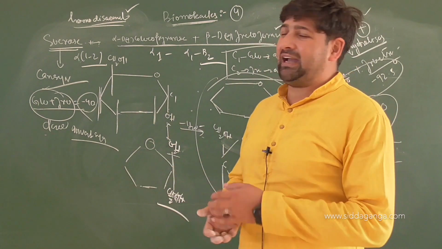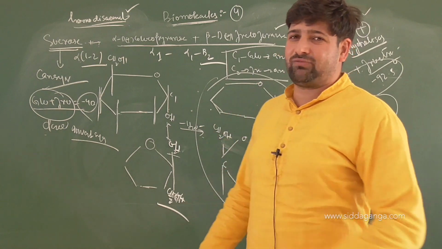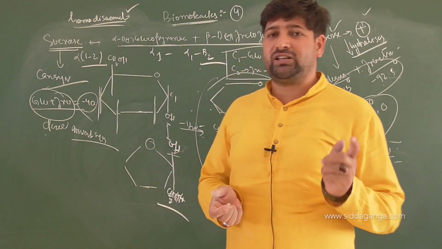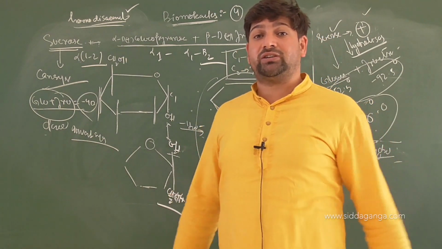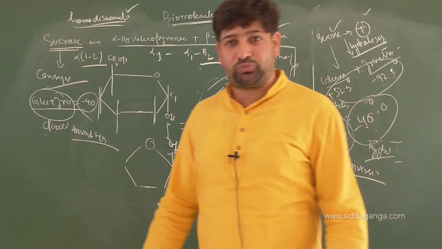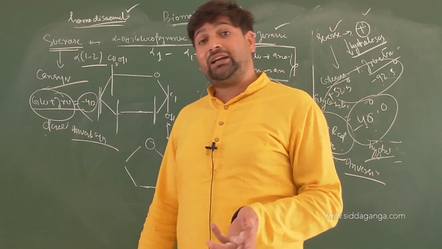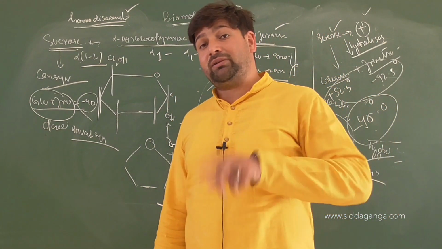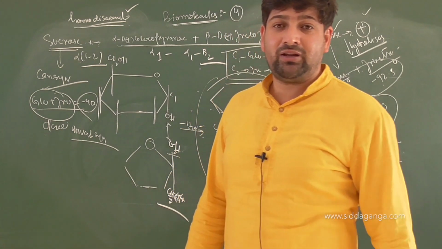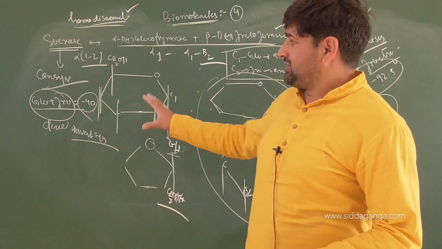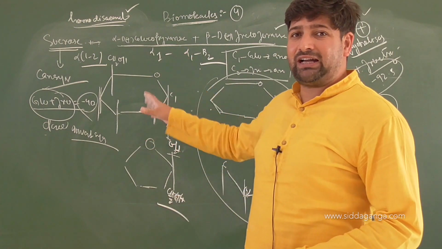You can have a look at the diagrams and it will be clearer for you, because once you draw the closed structure from the open structure, you will easily understand. Additional stereocenters are developed with the additional OH groups, and those additional stereocenters are in the hemiacetal form. If you convert this into the acetal form rather than the hemiacetal form, the reducing properties will be automatically lost. Am I clear with the fact? This finishes the discussion with respect to disaccharides.